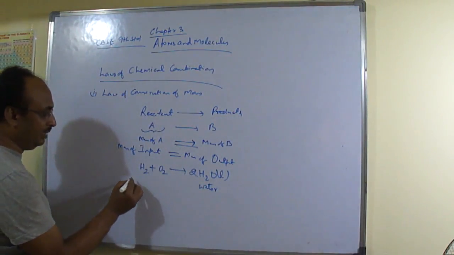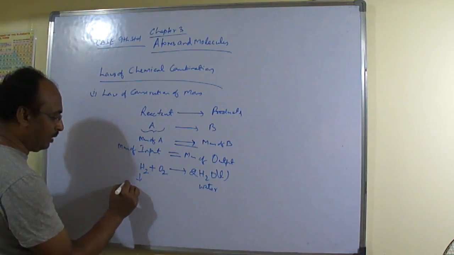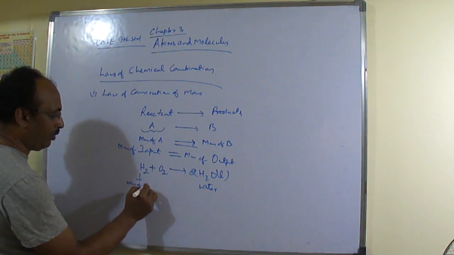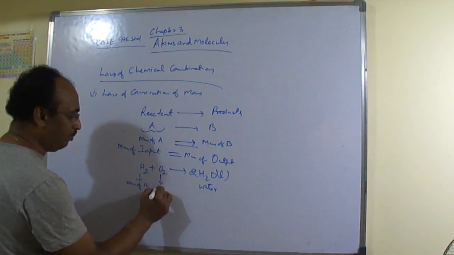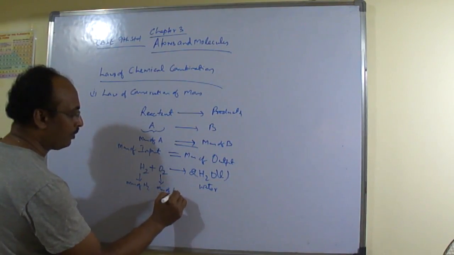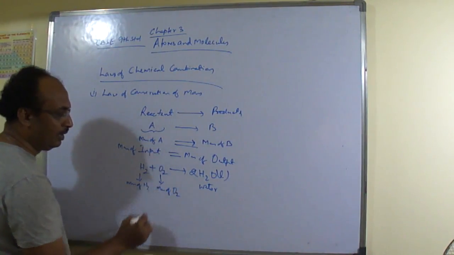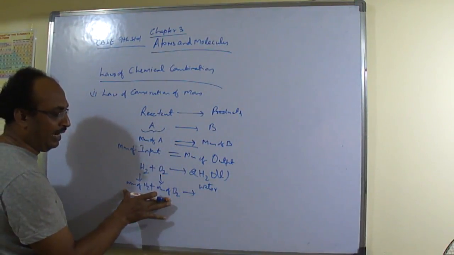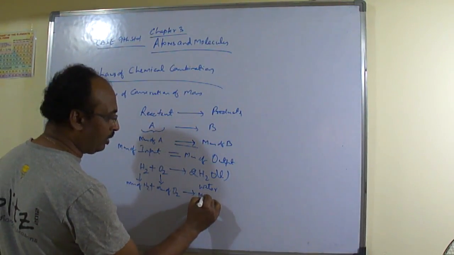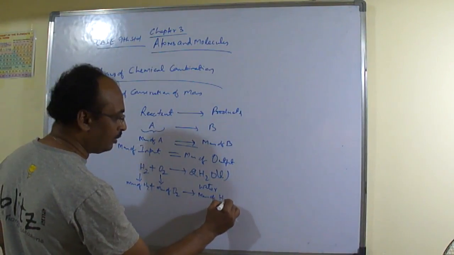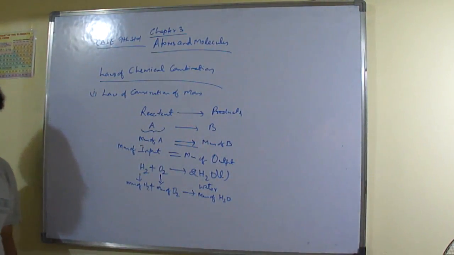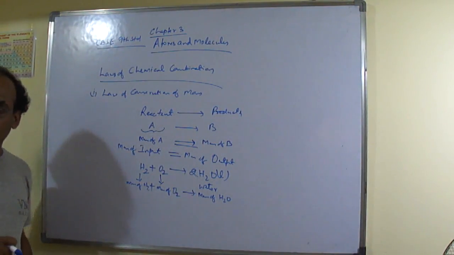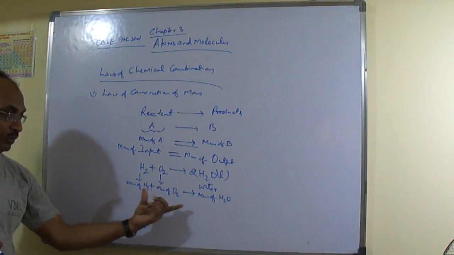So in this case, there will be some mass of hydrogen, and some mass of oxygen, correct? Both added together will be equal to the mass of H2O, the mass of liquid. Same to same, we must get.